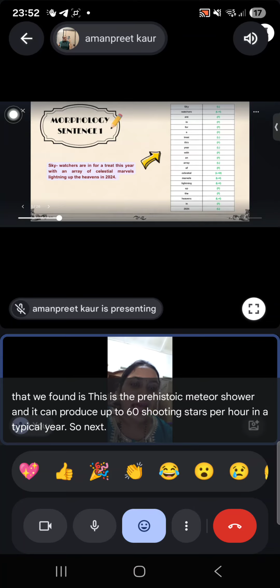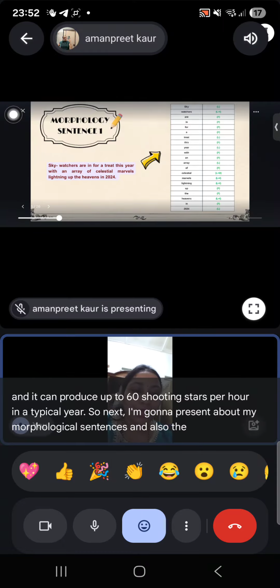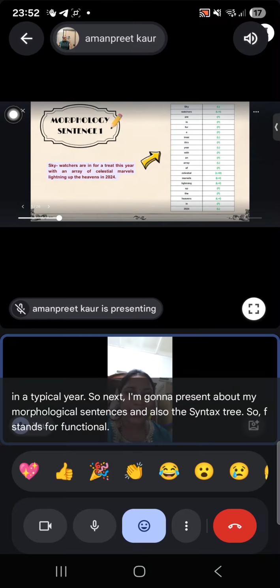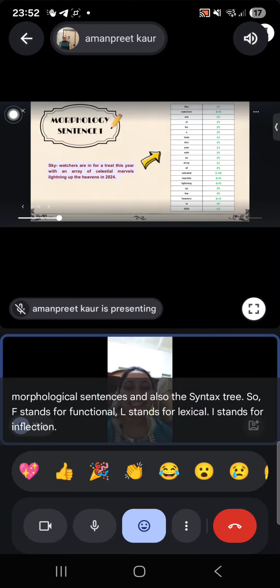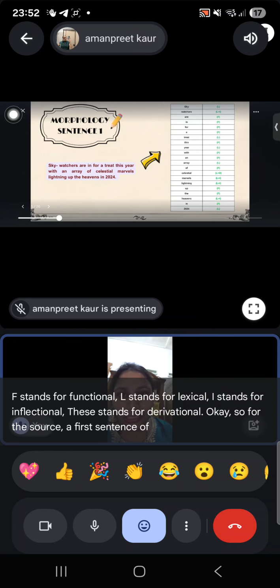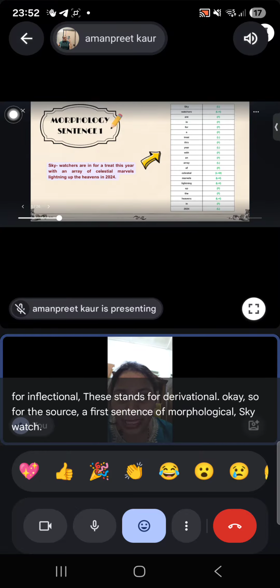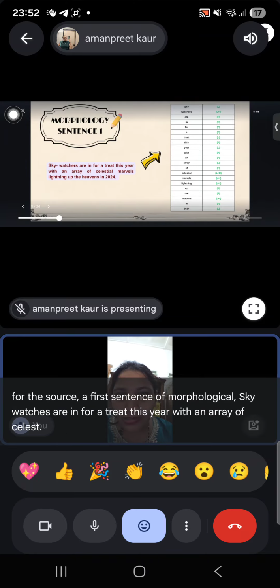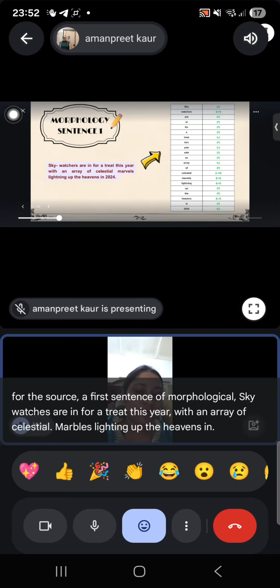Next, I'm gonna present my morphological analysis and also the syntax tree. F stands for functional, L stands for lexical, I stands for inflectional, D stands for derivational. For the first sentence of the morphology: sky watchers are in for a treat this year with an array of celestial marvels lighting up the heavens in 2024.